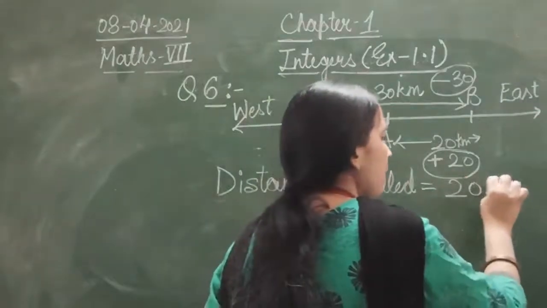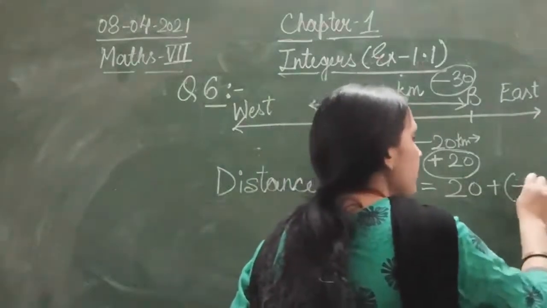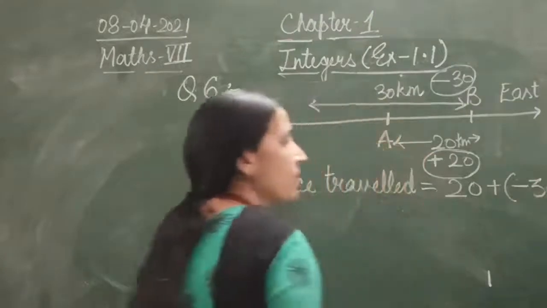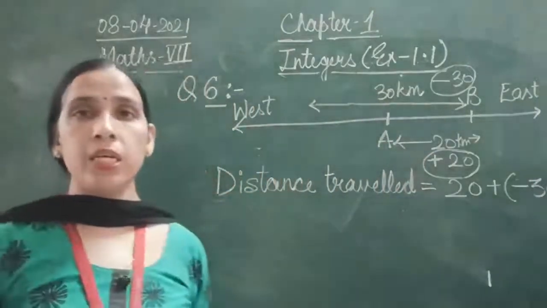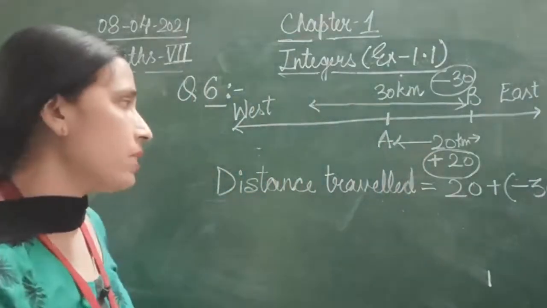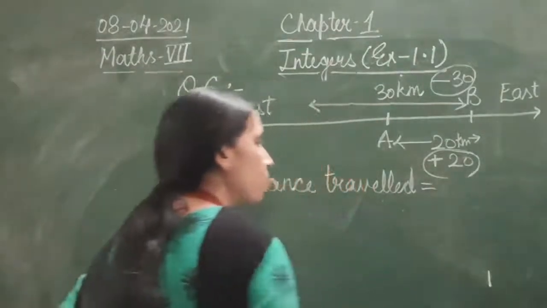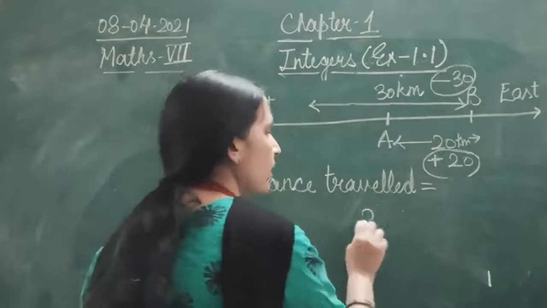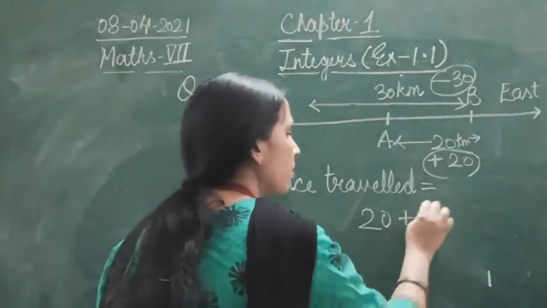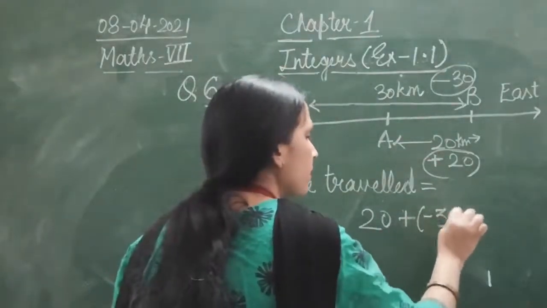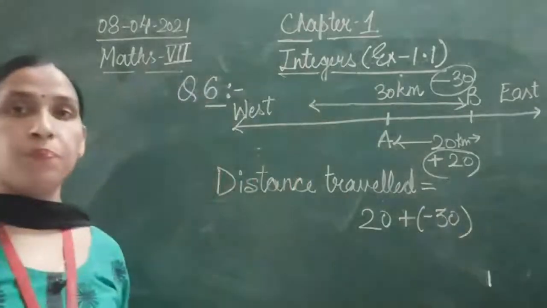that is 20 plus minus 30. So what is the distance here?